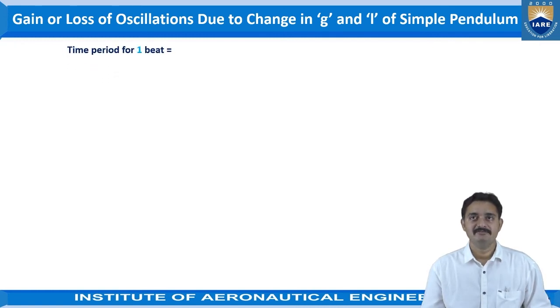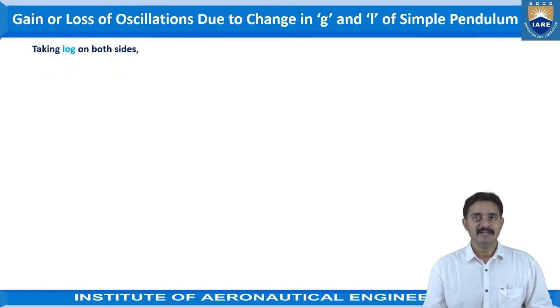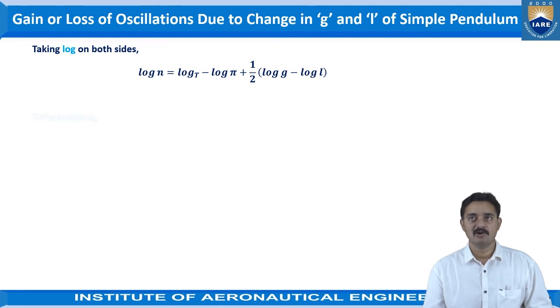We know that the time period for one beat is equal to pi under root l by g. Then for the time period of n beats, we can write it as n into pi under root l by g. That is, T is equal to n pi under root l by g. So from this we can write n is equal to T by pi under root g by l. Now taking log on both sides, we can write log n is equal to log T minus log pi plus 1 by 2 (log g minus log l).